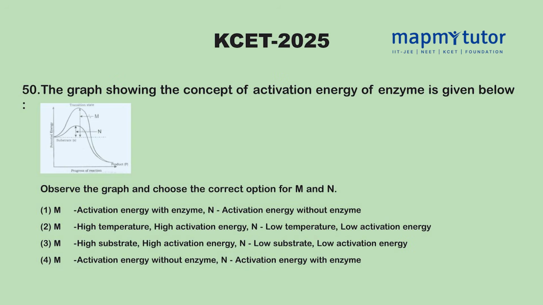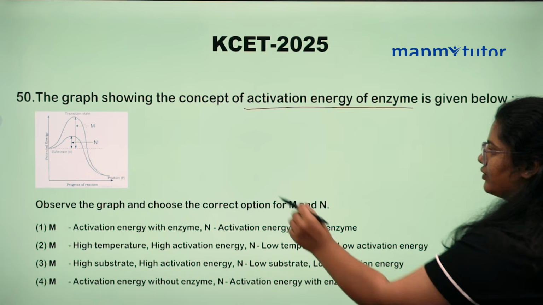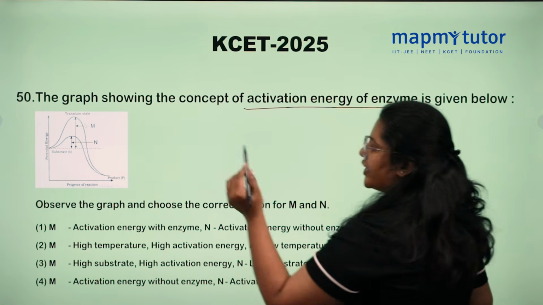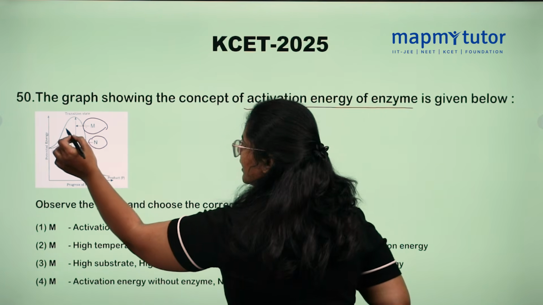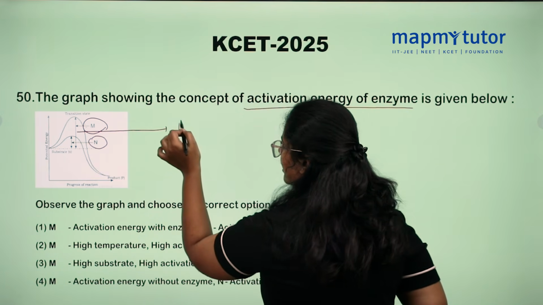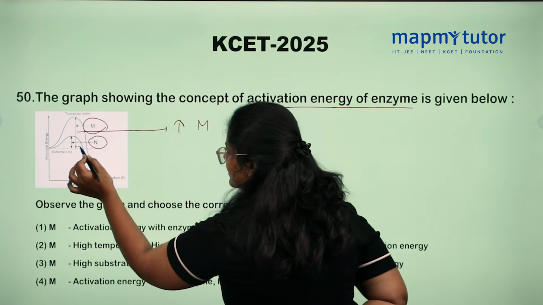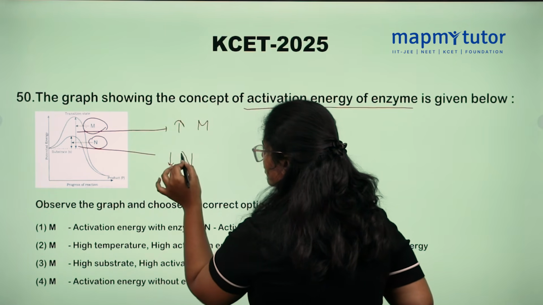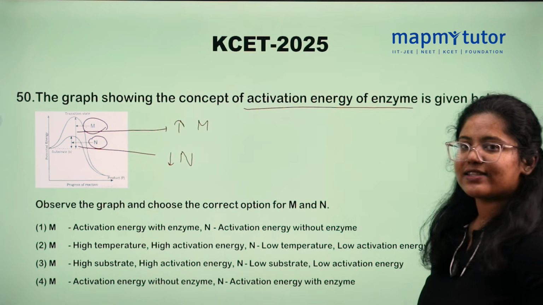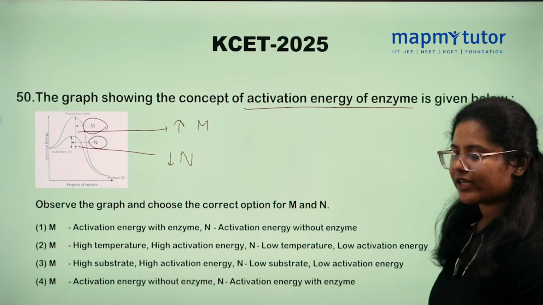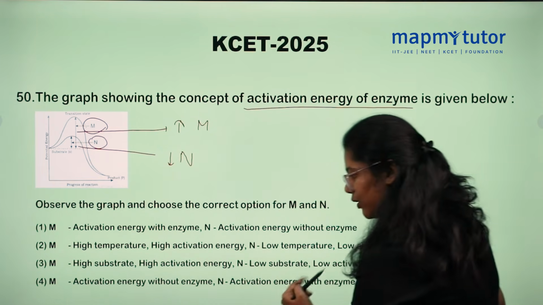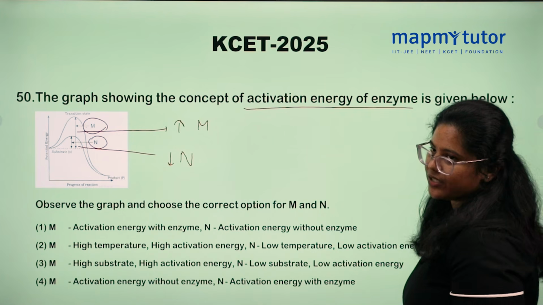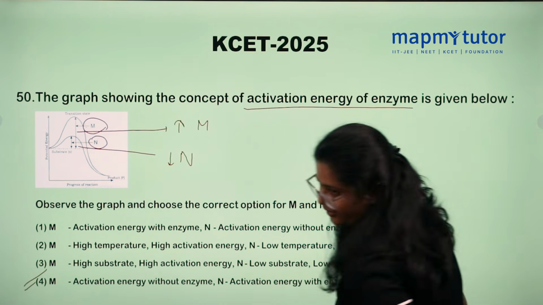The graph showing the concept of activation energy of an enzyme is given below. So this is the picture here. We need to find out what M and N are. You can see the activation energy is more at M and less at N. So what is the property of enzyme here? Enzymes lower the activation energy. M is the activation energy without enzyme and N is the activation energy with enzyme. Option 4 is correct here.